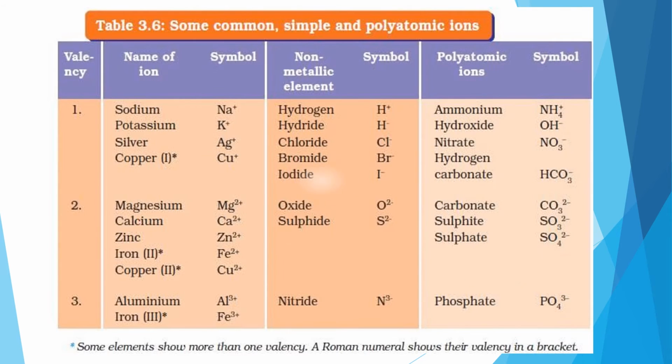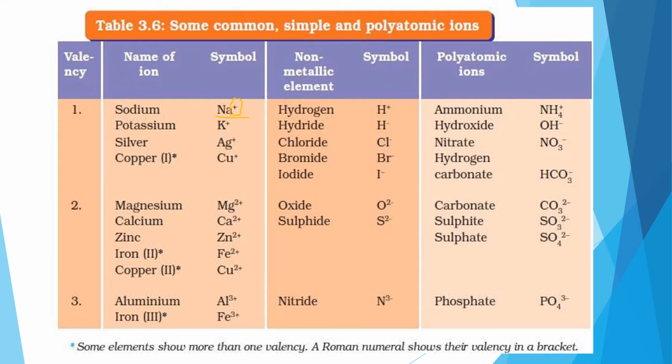Now we will have some examples. You have the name of the ion given, the symbol given, and the valency, right? Now sodium, it is Na+. This plus sign, as it is positive, it is a cation, that means it is losing an electron. How many electrons? There is only one plus sign, that means one electron it is losing.